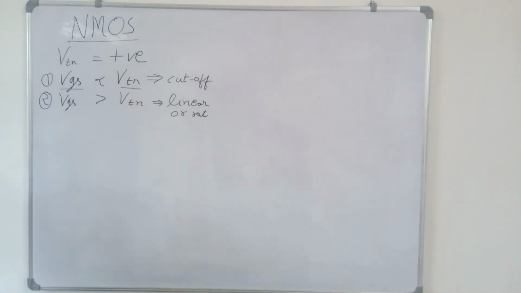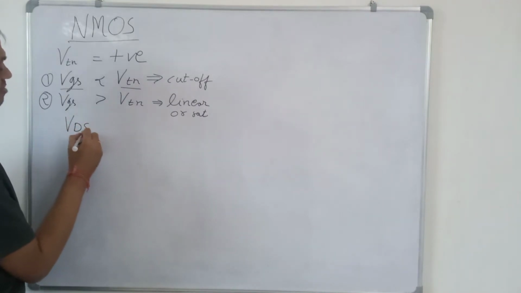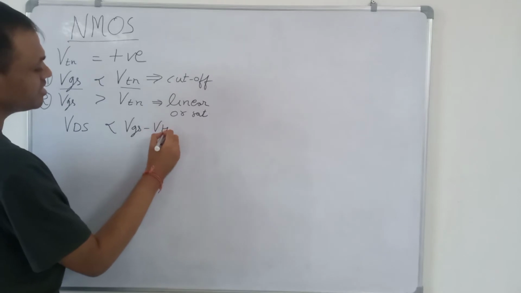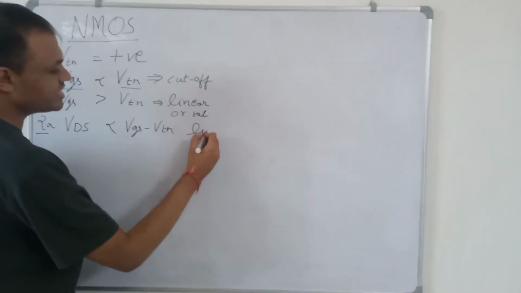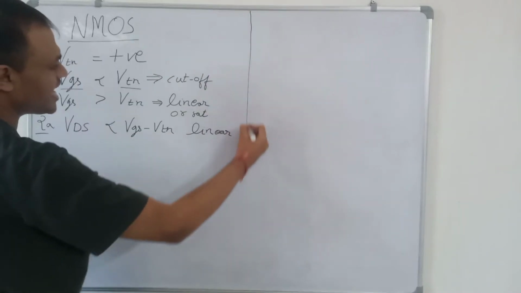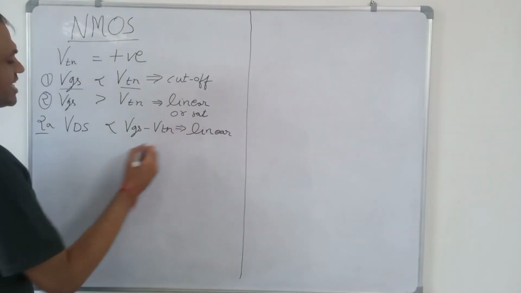Now the condition for the transistor to be in linear region is VDS must be less than VGS minus VTN. This is the condition for linear region of NMOS. First we are discussing the NMOS. So VDS must be less than VGS minus VTN for the transistor to be in linear region.